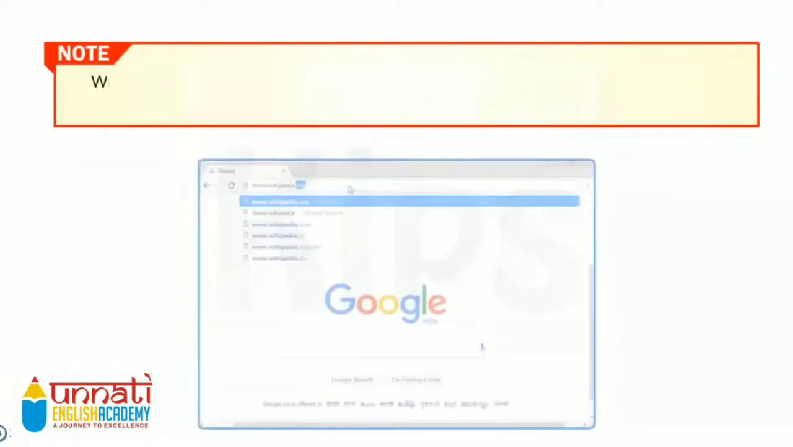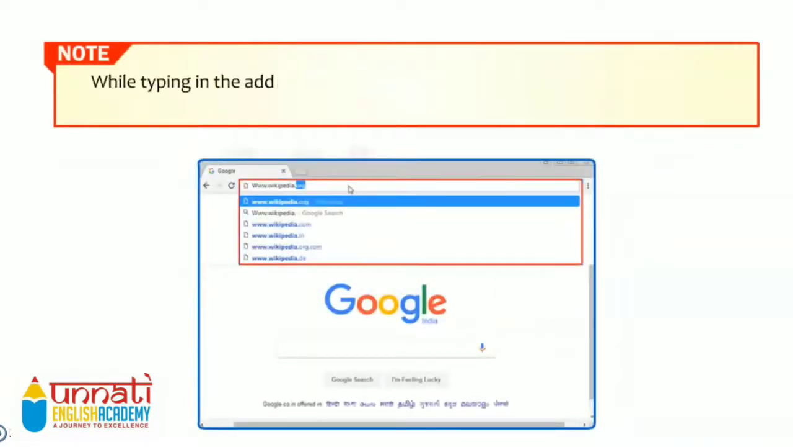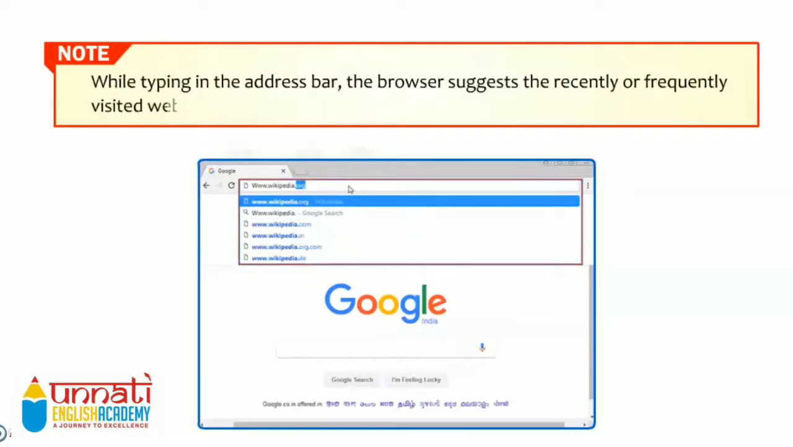Now, there is one note for you. While typing in the address bar, the browser suggests the recently or frequently visited website. That will come in the below box as shown in figure.